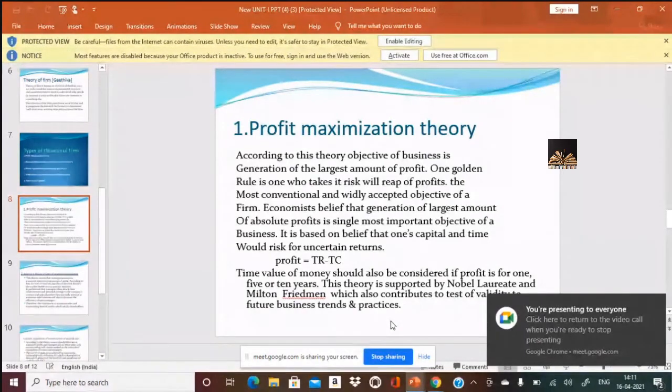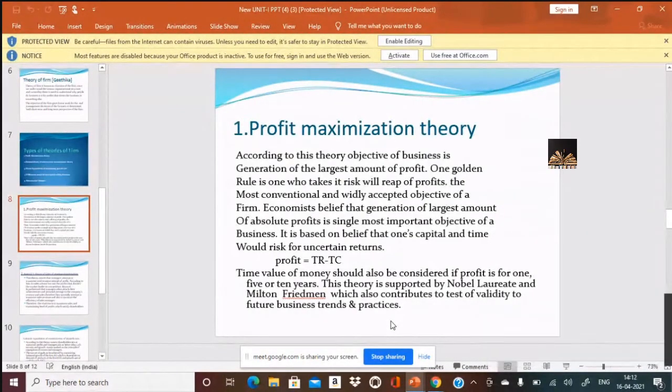Profit is TR minus TC. What do you mean by TR? TR refers to total revenue, and it's nothing but the aggregate sale price received in a year by a company, minus total cost. What do you mean by total cost? Total cost is equal to fixed cost plus variable cost. So here the company incurs cost to do business. The company gets sales proceeds if it sells its products, or it may be a service. So how to attain the profits? TR minus TC is equal to profits.